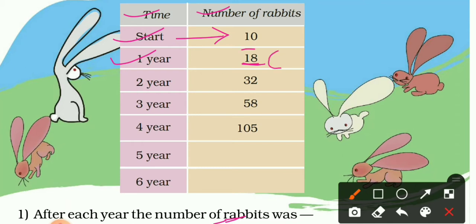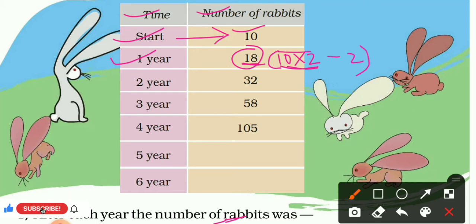Actually this 18 is less than, meaning 2 less than, the double of 10. So how can it be? Let me show you. The double of 10 is 20, and 20 minus 2 is 18. Now you have understood, I think. So similarly 32. So how did it become 32?